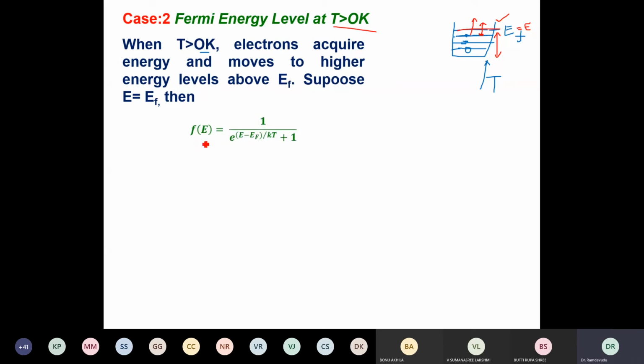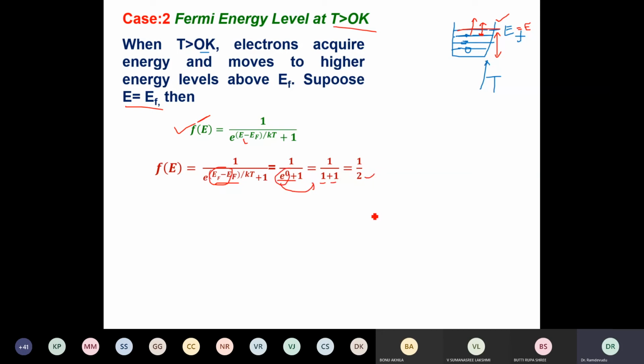If I choose E equal to EF in the Fermi-Dirac probability distribution function, the exponent becomes 0, and as e to the power 0 is 1, I get 1 plus 1, which gives one half.